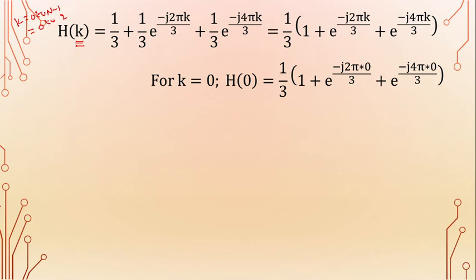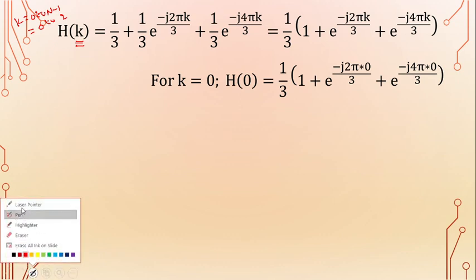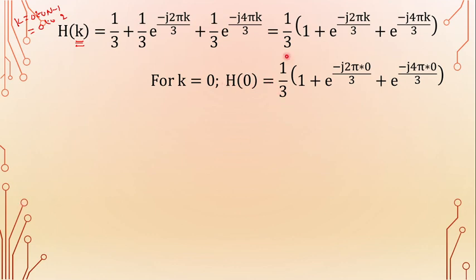So first substitute k is equal to 0. For k equal to 0, then H of 0 is equal to 1 by 3 into 1 plus e power minus 0 plus e power minus 0. So e power minus 0 value is 1. So therefore 1 plus 1 plus 1, 3. 3 by 3 is 1.